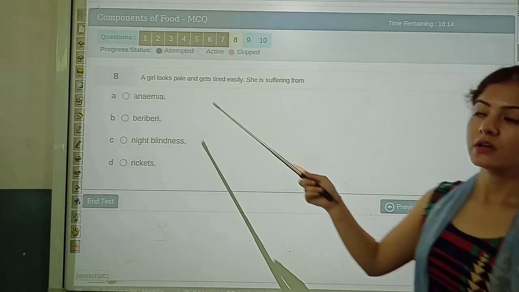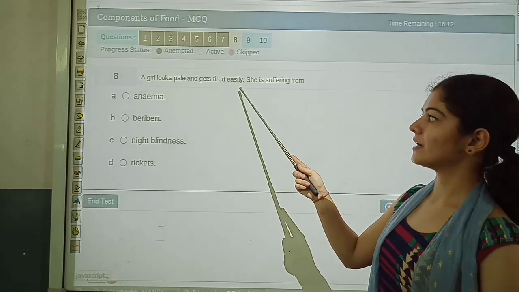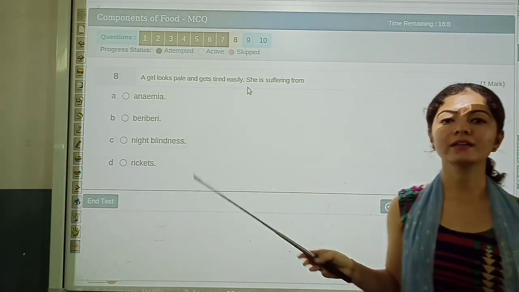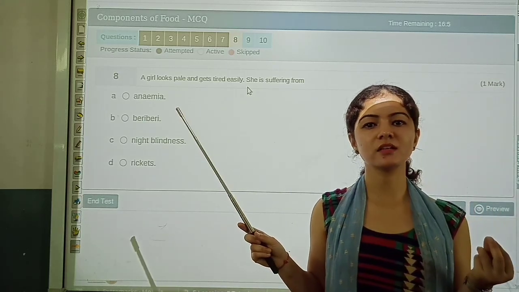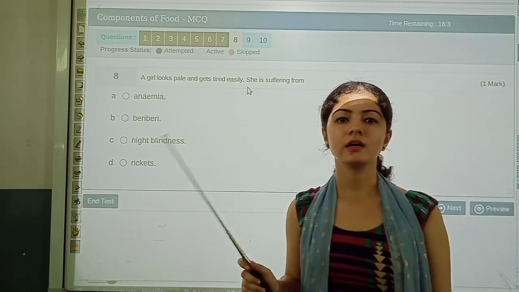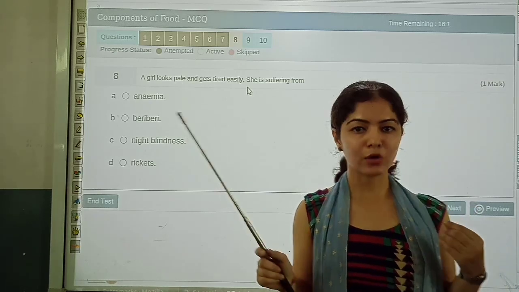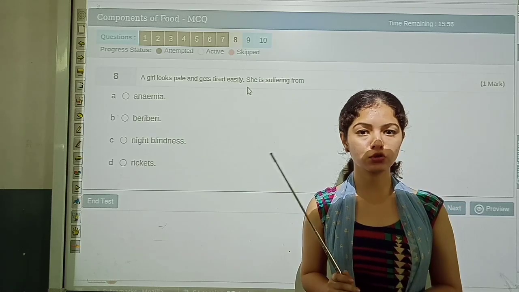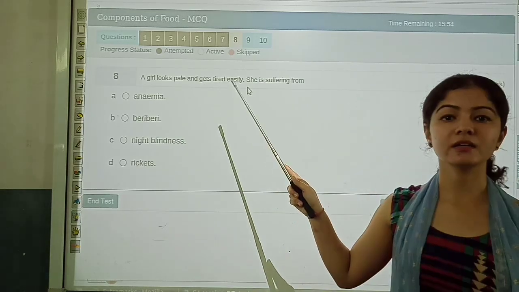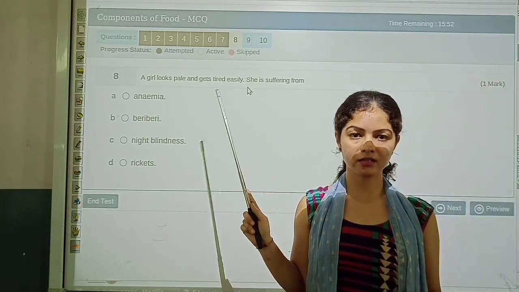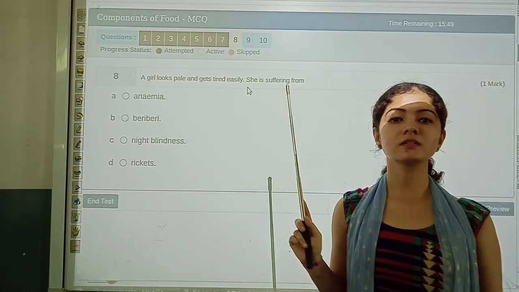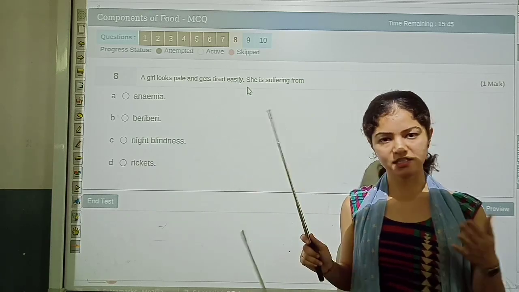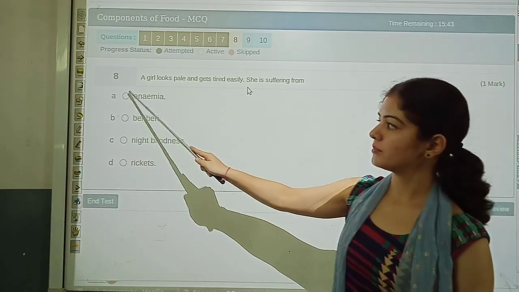Next question we have, a girl looks pale and gets tired easily. There is a girl named, say, Akansha. That girl looks very pale in color. Pale means light yellow in color. If a person has a low amount of hemoglobin in the blood, at that time that person starts to look pale. So it means the girl is suffering from what? That girl is suffering from anemia. And what are the symptoms of anemia? The symptoms of anemia are weakness and fatigue. So the girl is suffering from anemia.